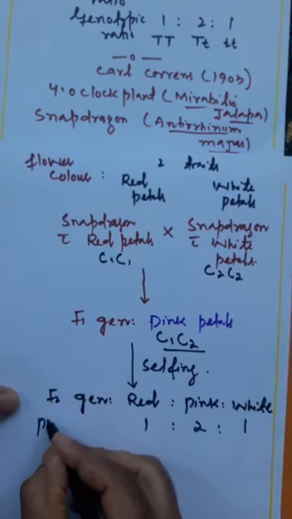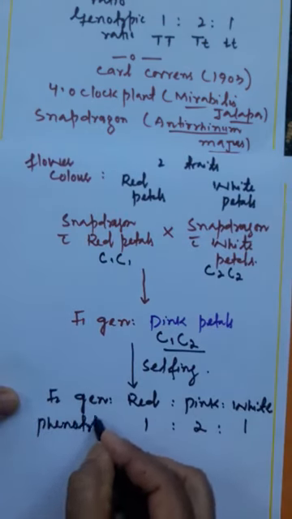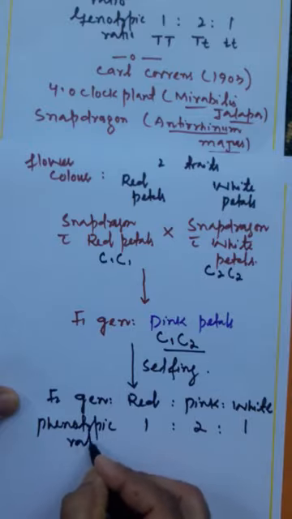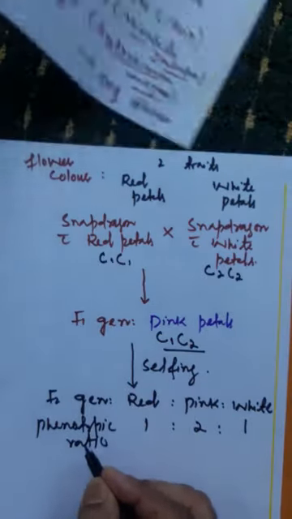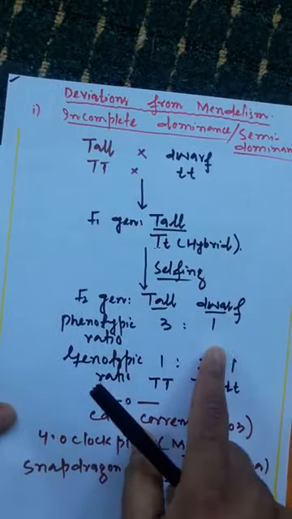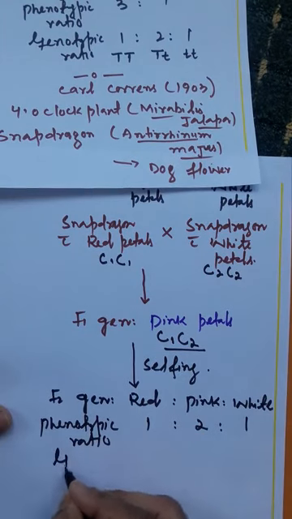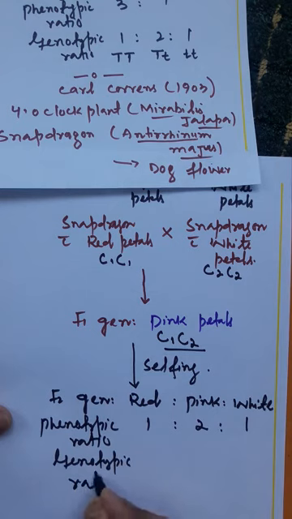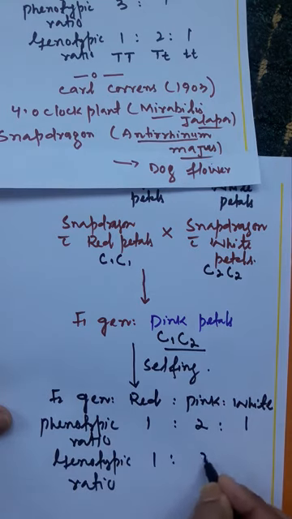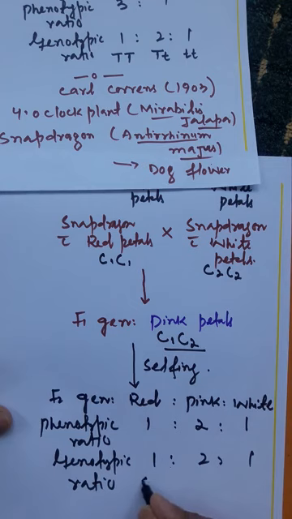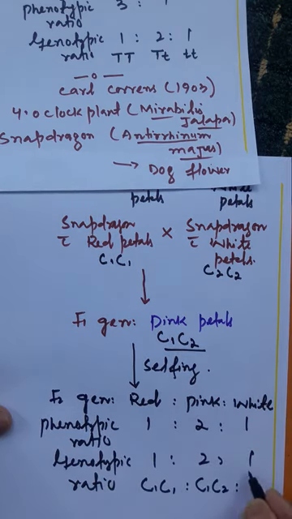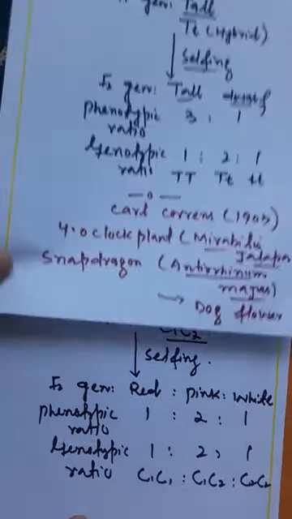So the phenotypic ratio you get here: in Mendelian crosses the phenotypic ratio we obtain is 3:1, but here the phenotypic ratio is 1:2:1. And when we see the genotypic ratio in case of incomplete dominance, the genotypic ratio is also 1:2:1. 1 is C1C1, 2 are C1C2 and 1 is C2C2. So this is somewhat different.